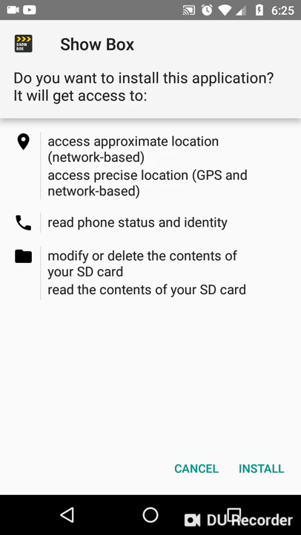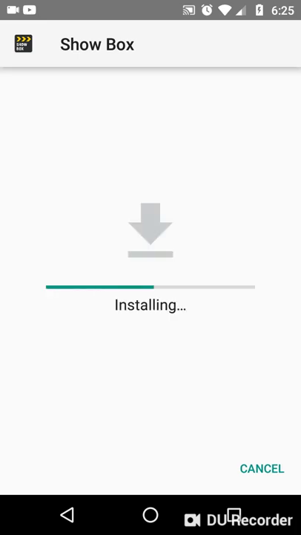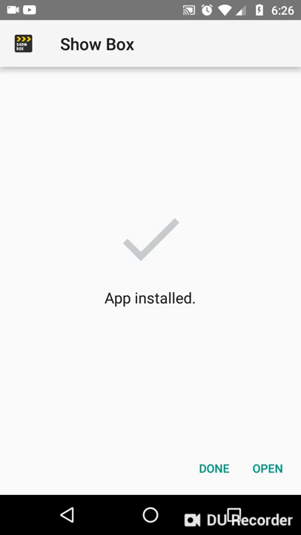We're gonna go down and we're gonna click install. It's installing. Okay, it's done installing. So we're gonna click open.